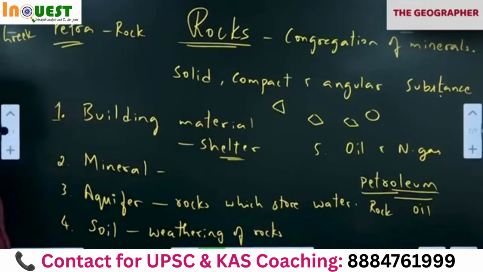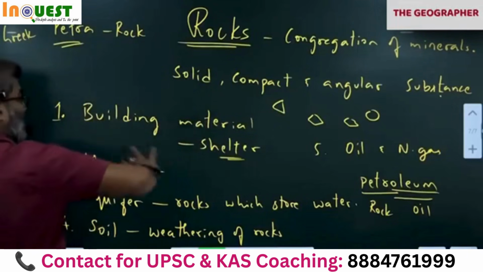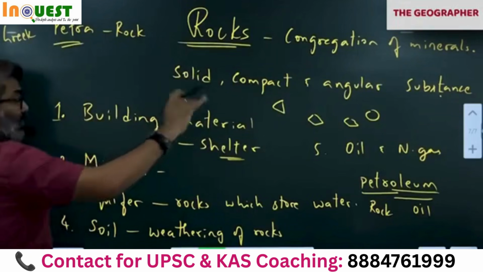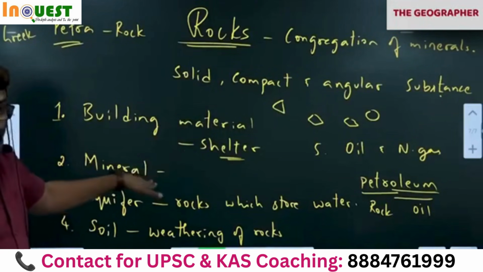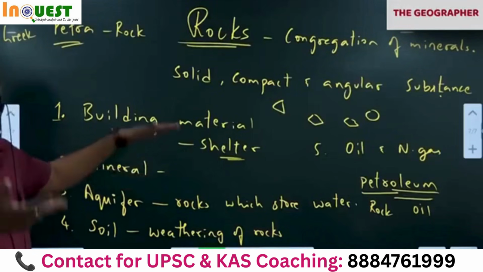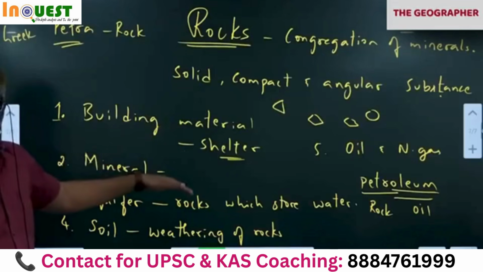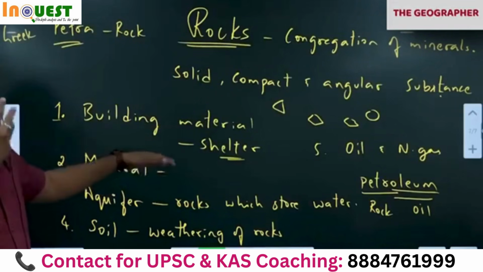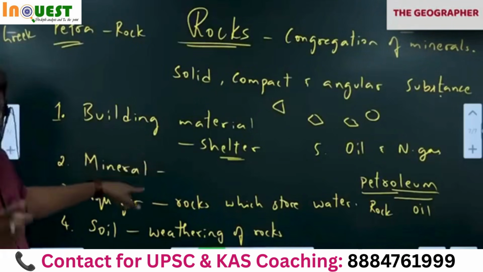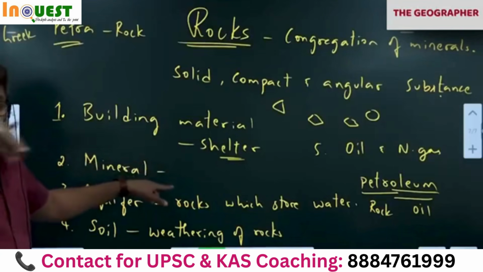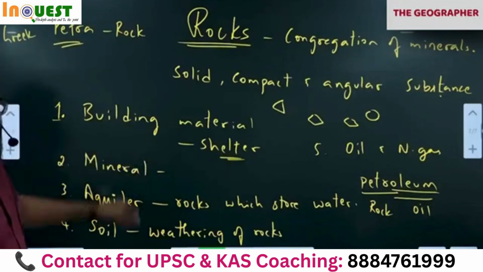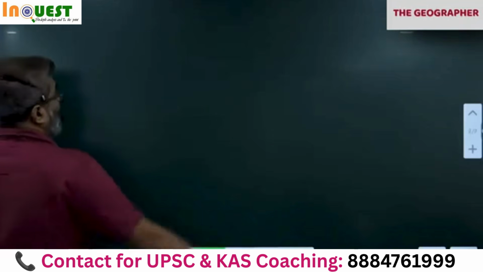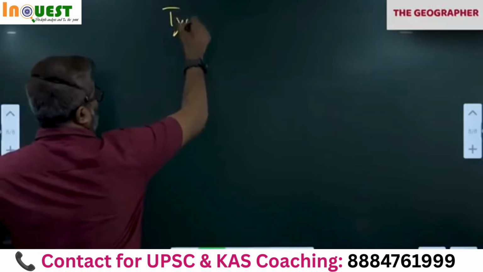So all that, you have to think from the futuristic point of view. As a civil servant, you should know how all this will generate wealth. If this comes in your jurisdiction, this will increase your tax. Income of the district goes up. Employment goes up. You can create new avenues for business there. A lot of economic growth takes place in your district. Like that you have to think. Okay. So, right, types of rocks now.